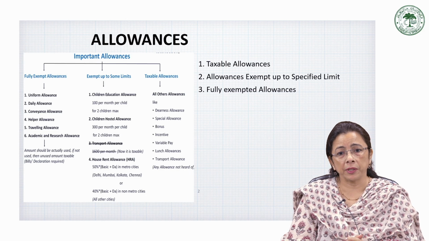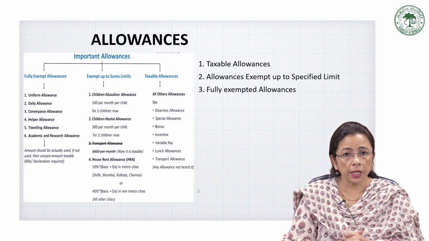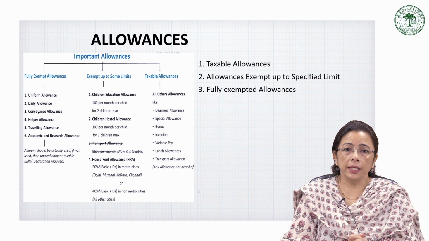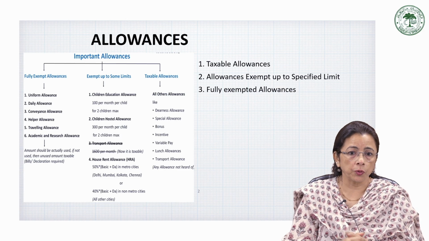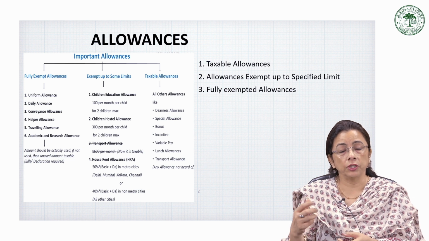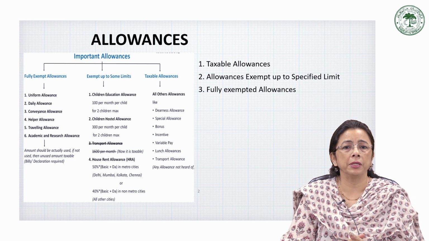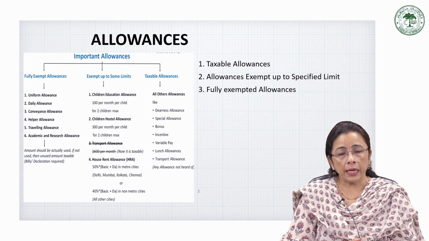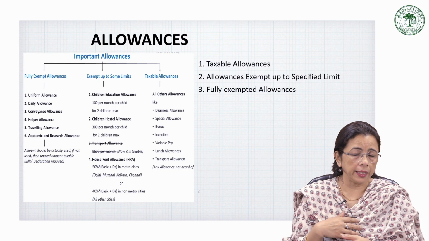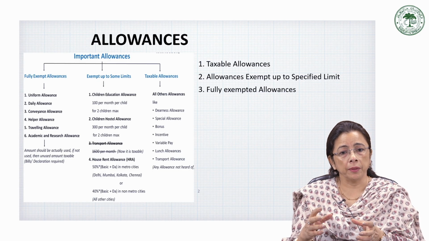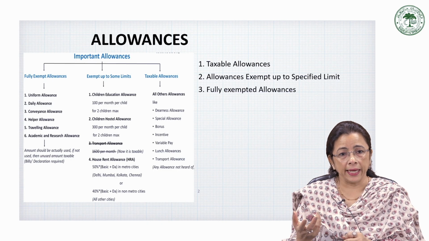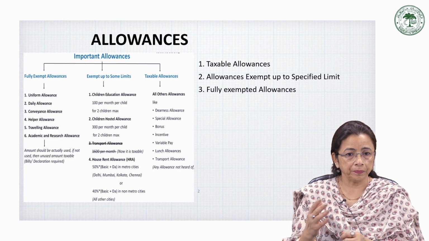Similarly, we have hostel expenditure, which is equivalent to rupees 300 per month per child up to a maximum of 2 children. Then we have the transport allowances. Transport allowances are exempted up to rupees 1600 per month for a general employee. It increases for differently abled employees. So this way we see that again these are the provisions or allowances which are provided by the boss or the company employer, but they are taxable only partly, not completely, as against the fully taxable allowances.